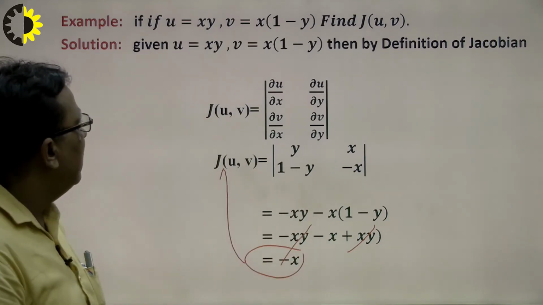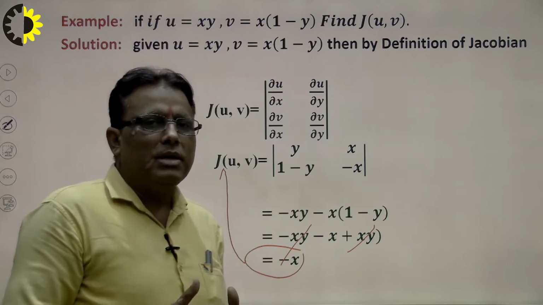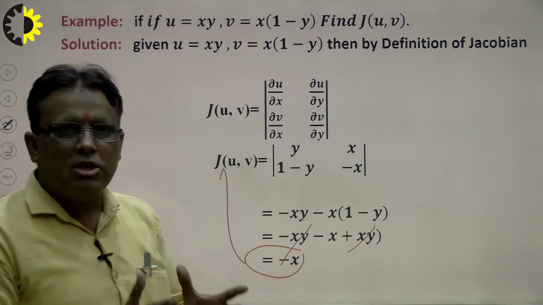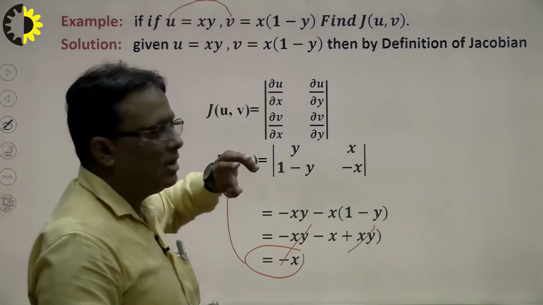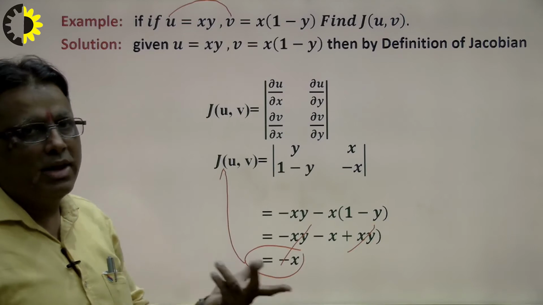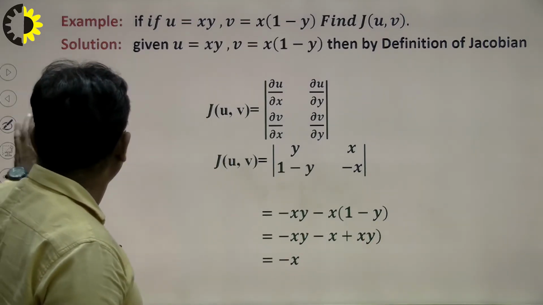So in this way, students, keep in mind when we solve the problem, first of all I write the formula of Jacobian, and first of all we say that u and v are the functions and x and y are the variables. So in this way we can solve the problem and calculate the Jacobian of the given problem.